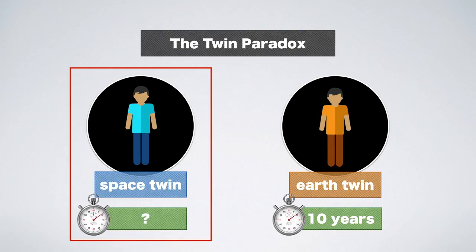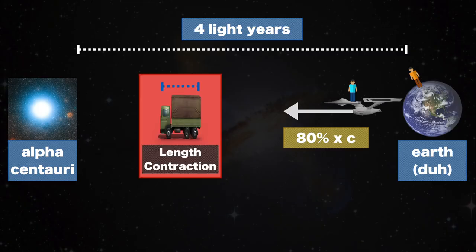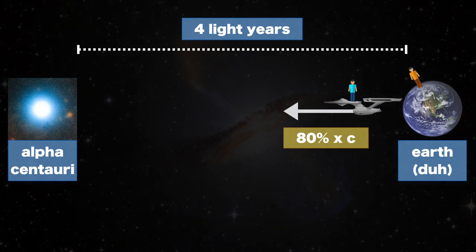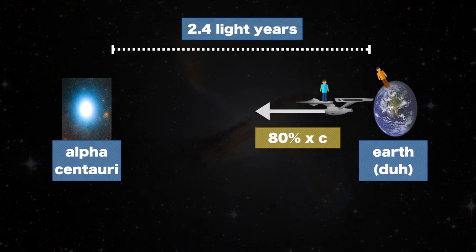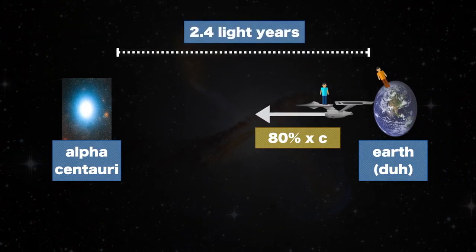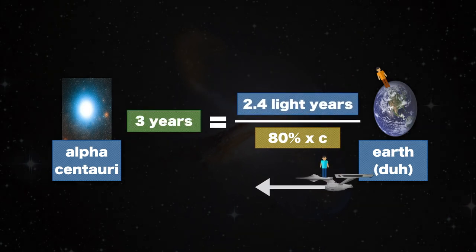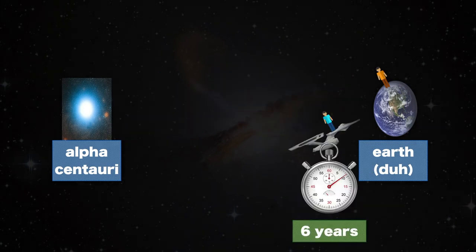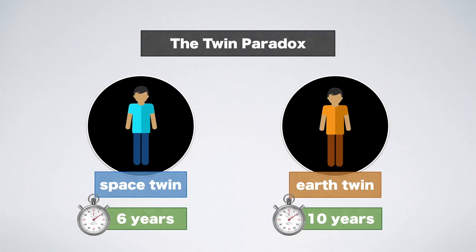Space Twin, on the other hand, experiences the following. Because of length contraction, the entire distance he travels shortens to only 2.4 light years. This results in 3 years of travel each way, or 6 years for the entire trip. On Space Twin's clock, only 6 years of time will have passed upon his return to Earth.